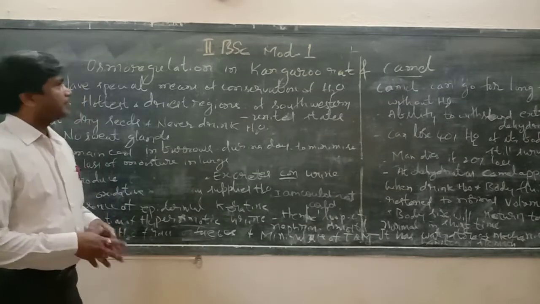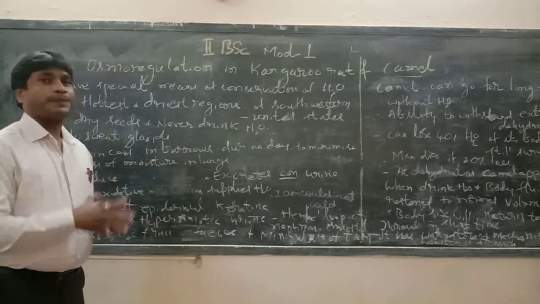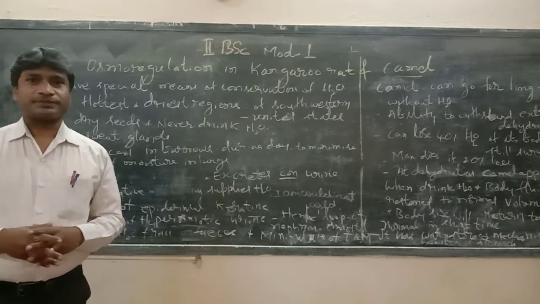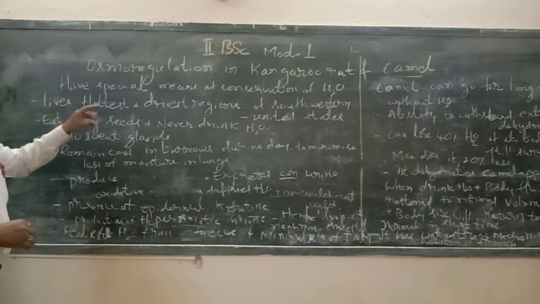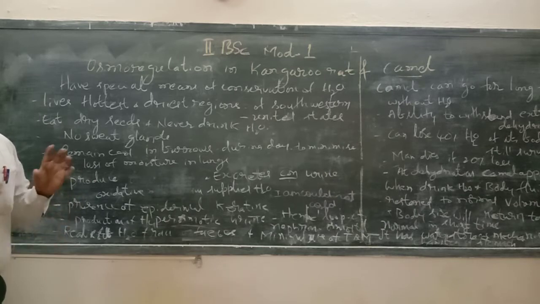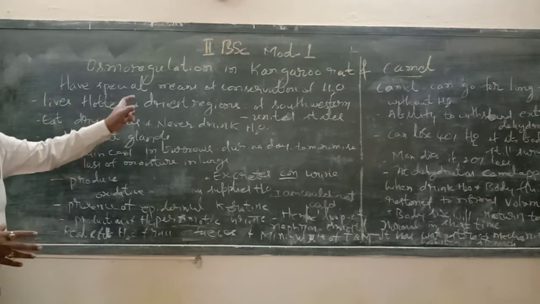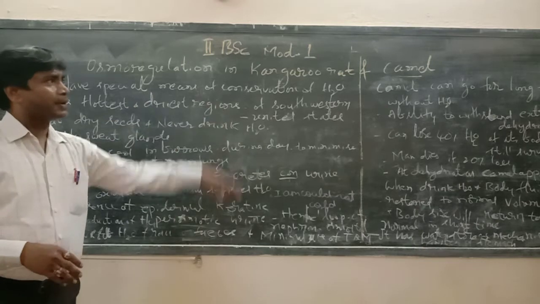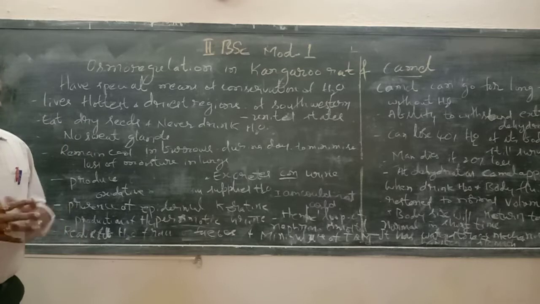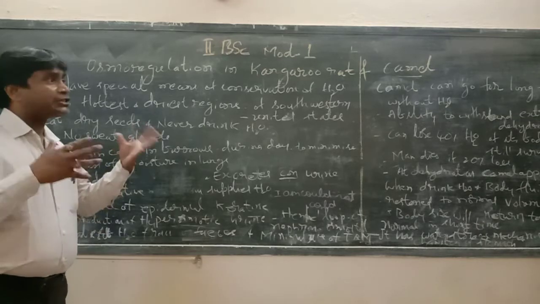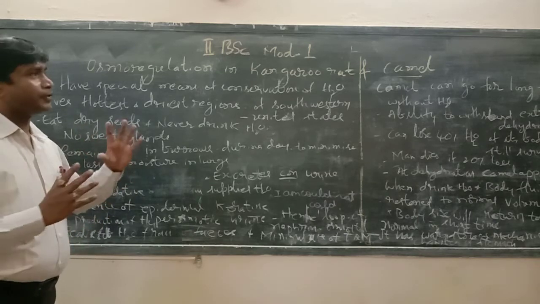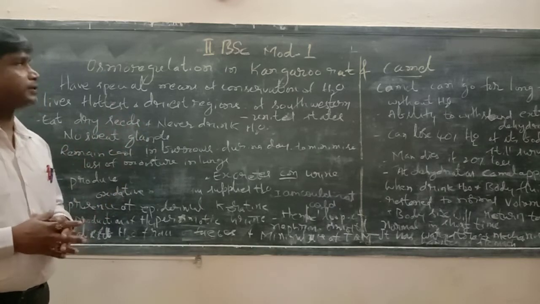Now the last topic of this chapter is osmoregulation in kangaroo rat and camel. How is osmoregulation maintained in the kangaroo rat and camel? You know very well that both of them are terrestrial animals and mainly live in arid, hot conditions, where there is a lot of scarcity of water.